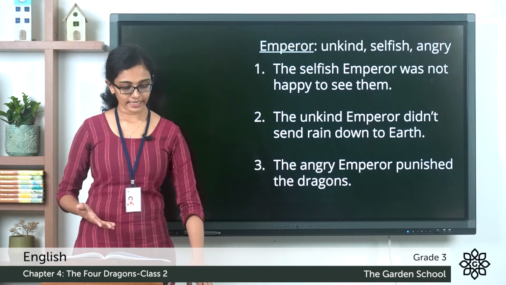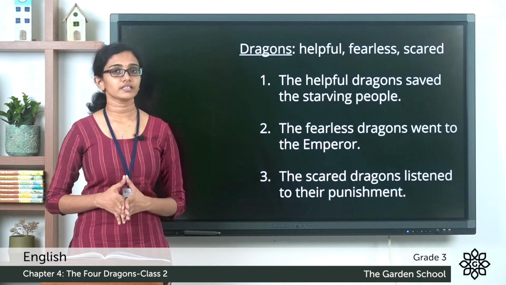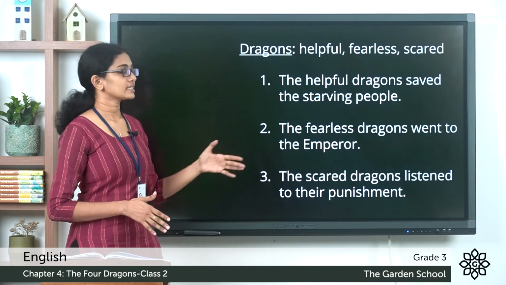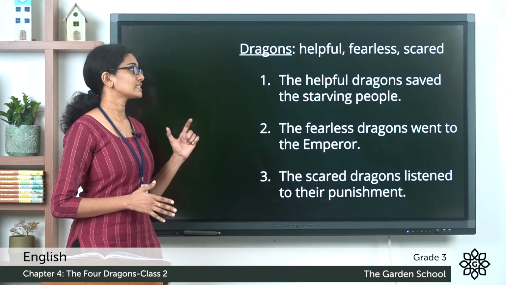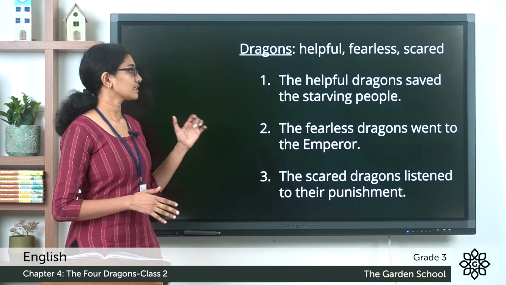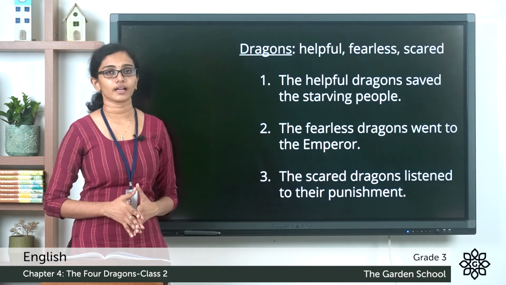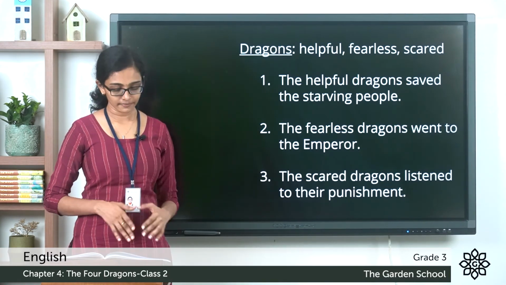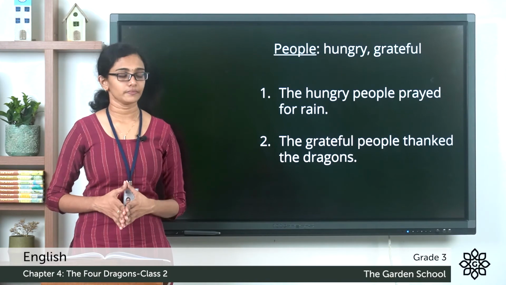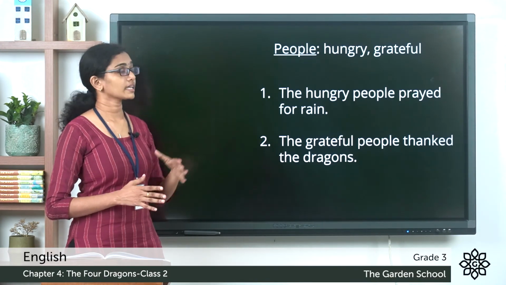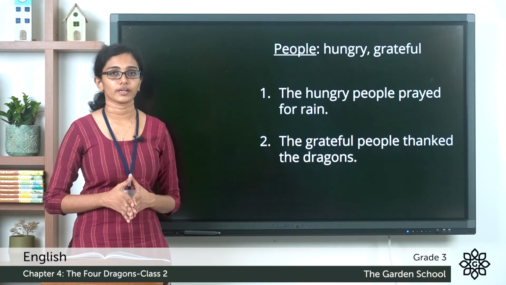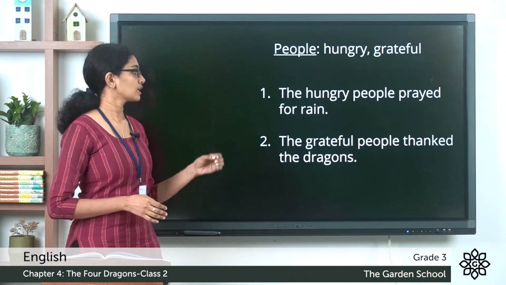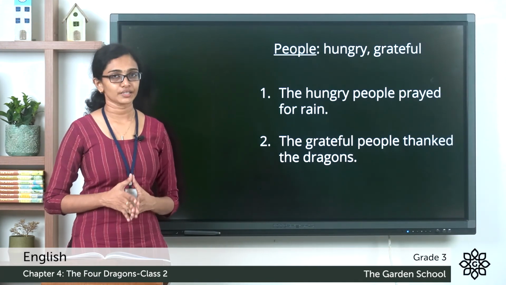Clear? Now let's see the next word, dragons. So the dragons were described as helpful, fearless and scared. So let's see the sentences. The helpful dragons saved the starving people. The fearless dragons went to the emperor. The scared dragons listened to their punishment. Clear? Now the next one, people. The people were hungry and grateful as mentioned in the story. So the sentences are, the hungry people prayed for rain. The grateful people thanked the dragons.